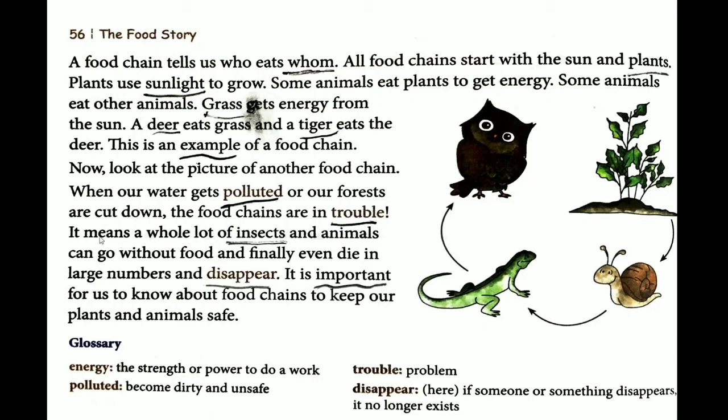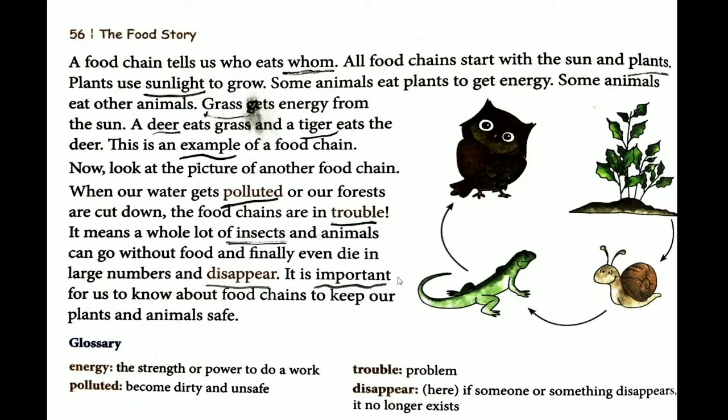So again I'll come back to the reading. It means a whole lot of insects and animals can go without food and finally even die in large numbers and disappear. So large number of insects and animals go without food means they'll not get any food to eat, and finally they will die in large numbers, because if the plants are not there, all the insects will die. So large number of insects will be dying.